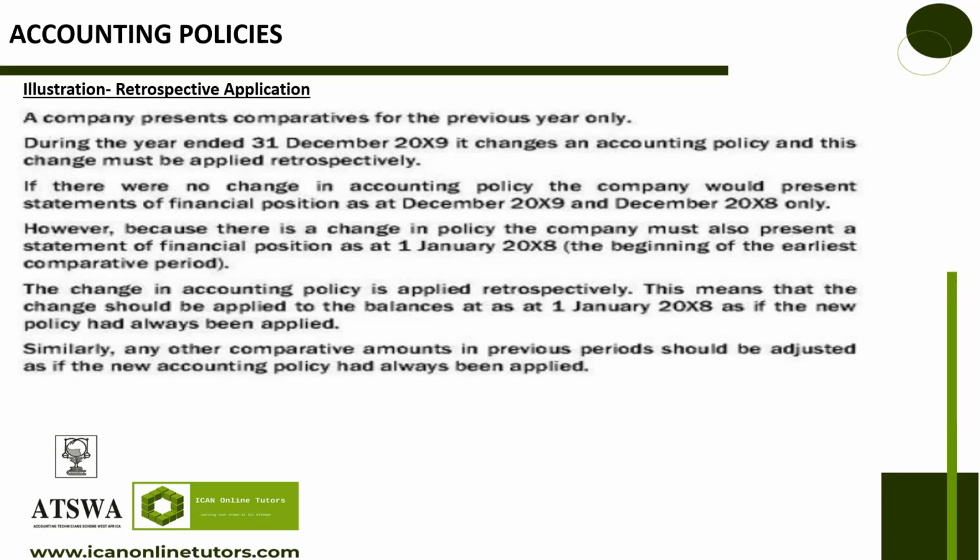However, because there is a change in policy, the company must also present a statement of financial position as at January 1, 20X8, which is what? The beginning of the earliest comparative period.